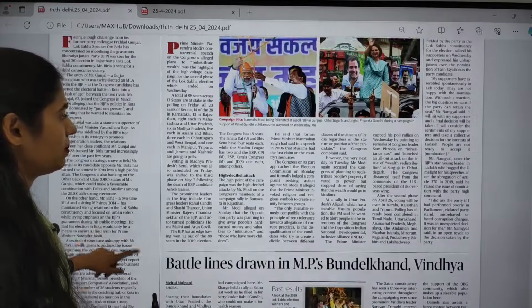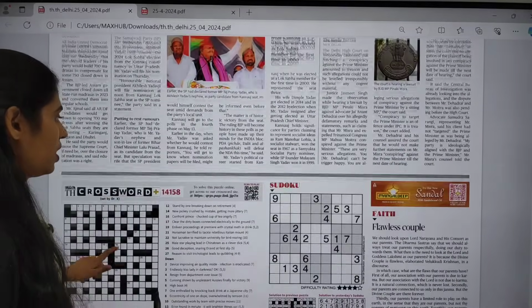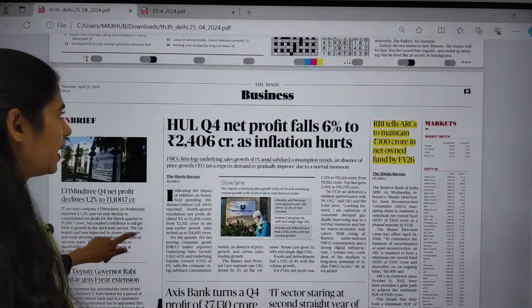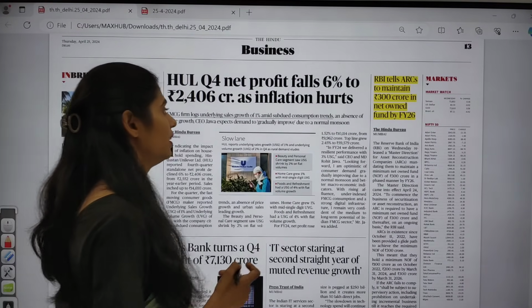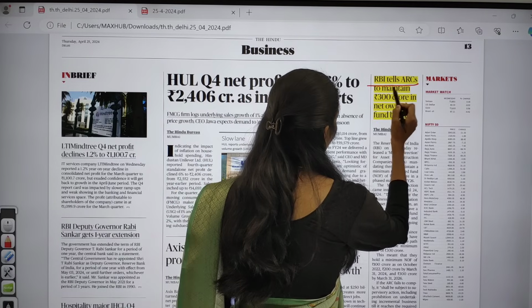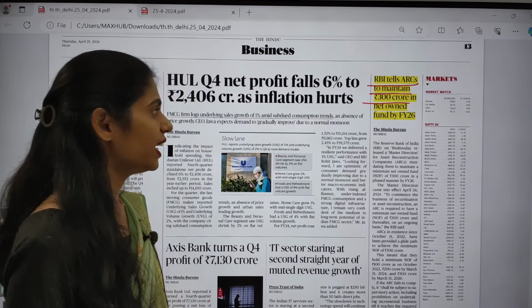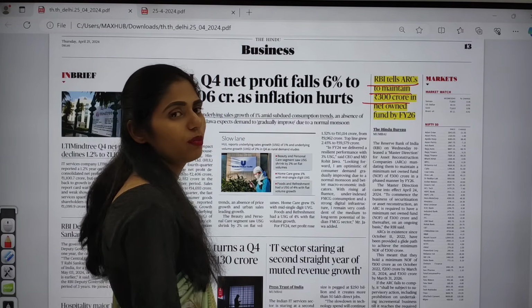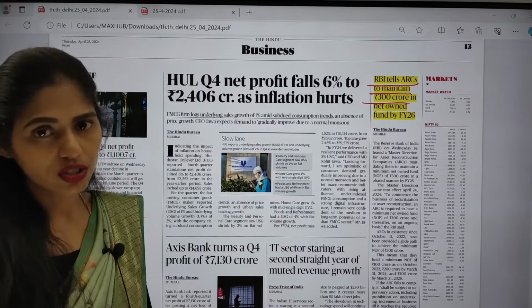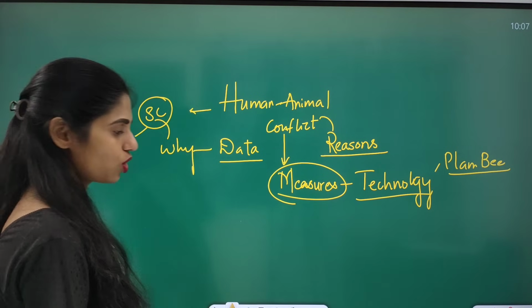And leave the selection page. No need of going through that. Most of the articles are political articles. Yes, here on this business page there is one economy-related article: "RBI tells ARCs to maintain rupees 300 crores in net owned fund by 2026." So here you have to know about what these asset reconstruction companies are. I will give you some ideas regarding this topic, so work on those ideas.